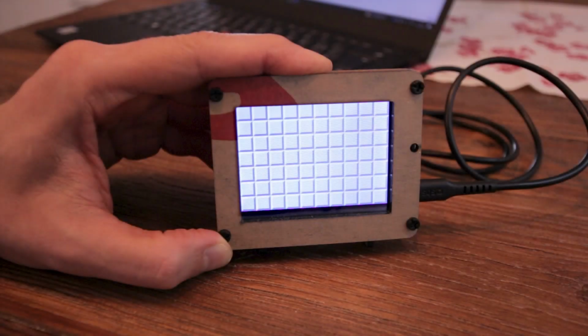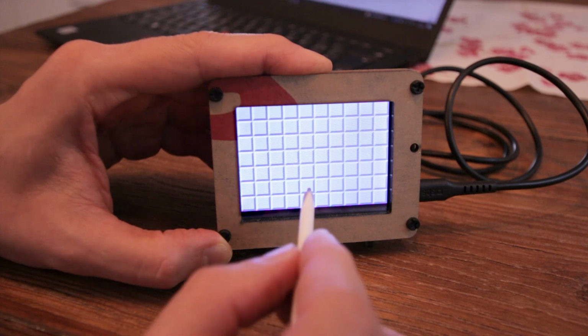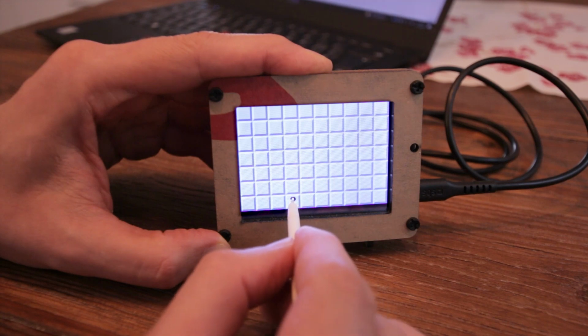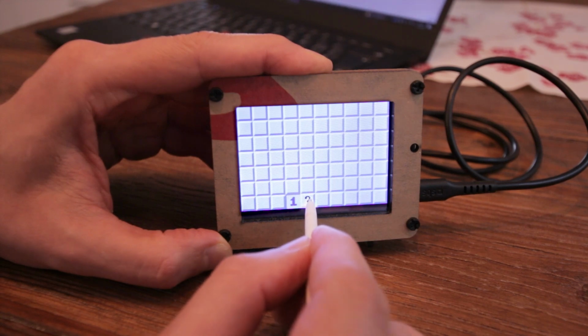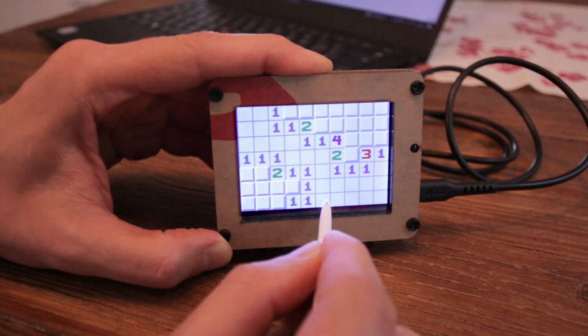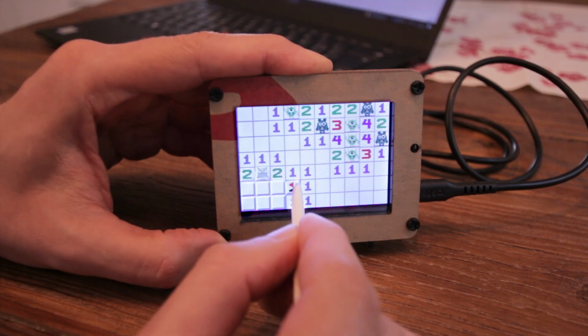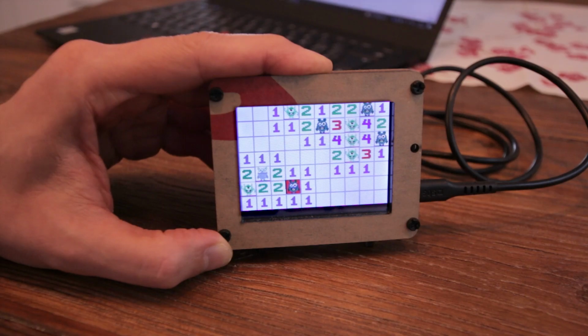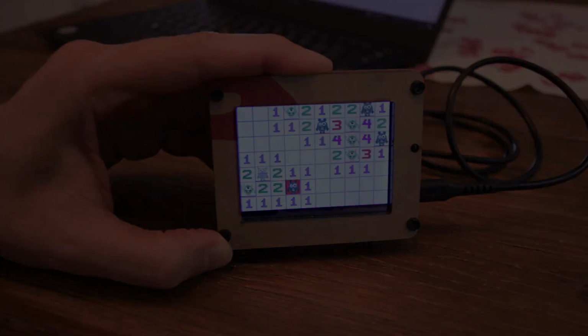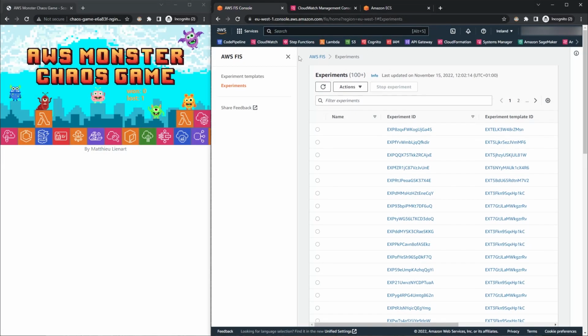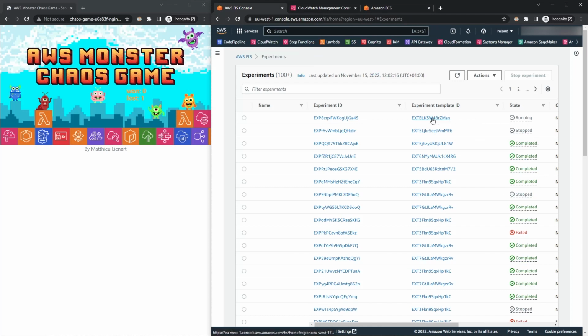I am back on my PyPortal trying to play a game that I will try to lose again. Hopefully that will release a different type of chaos monster, triggering a different fault injection experiment. Let's go back to the AWS console. We see here a new experiment running. It is a different one.